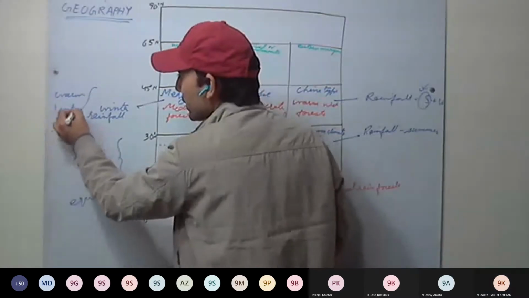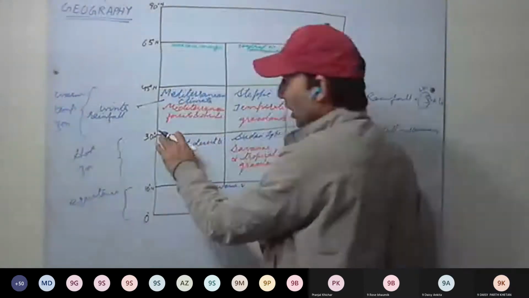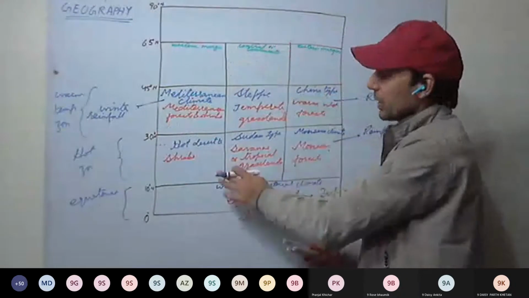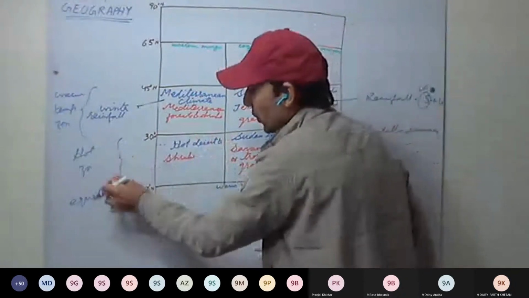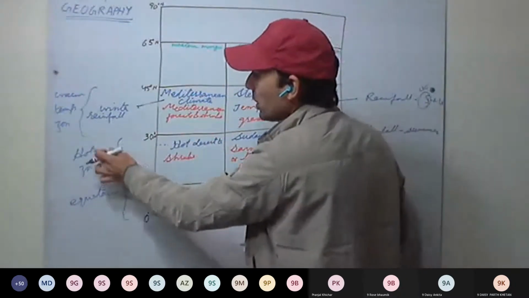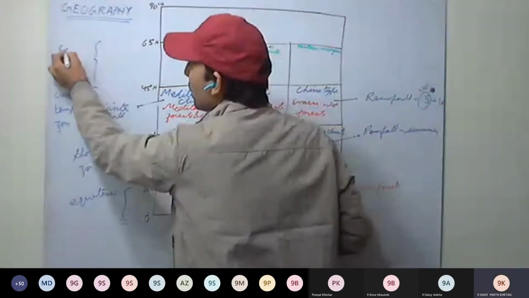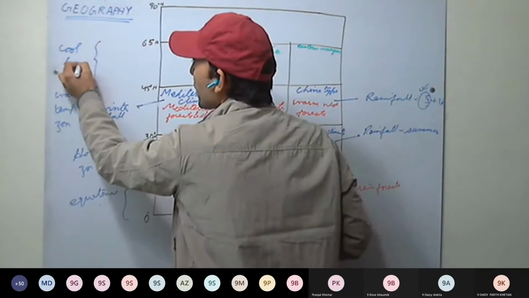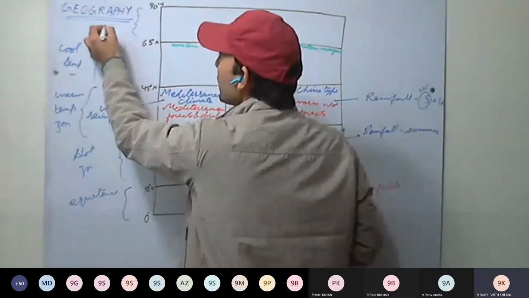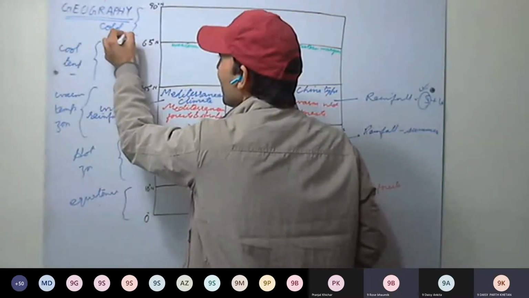After 30 degrees, temperate regions begin. This is our tropical region, hot zone. This is our equatorial zone, hot zone. Then warm temperate zone. This is our cool temperate zone. And this will be our cold zone.